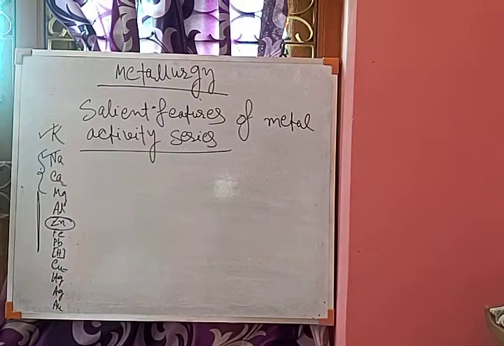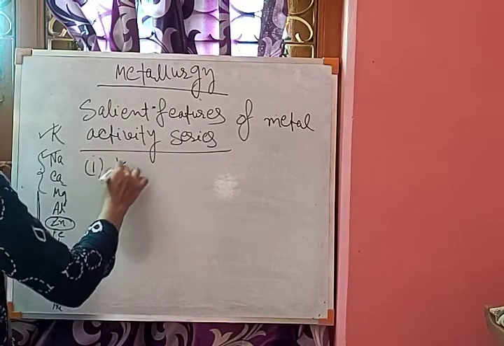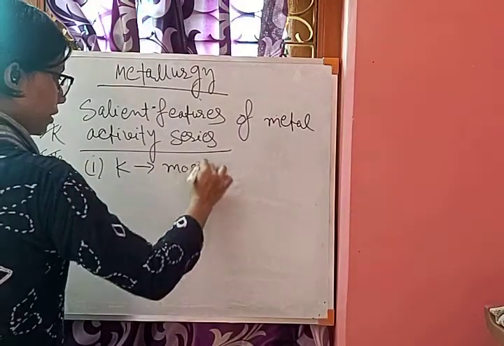The first feature of the metal activity series is that the reactivity of metals decreases down the series. We already know that the activity series is based upon the reactivity of metals. The most reactive metal is placed at the top and the less reactive metal is placed at the bottom. So gold is the least reactive among the metals and potassium is the most reactive.